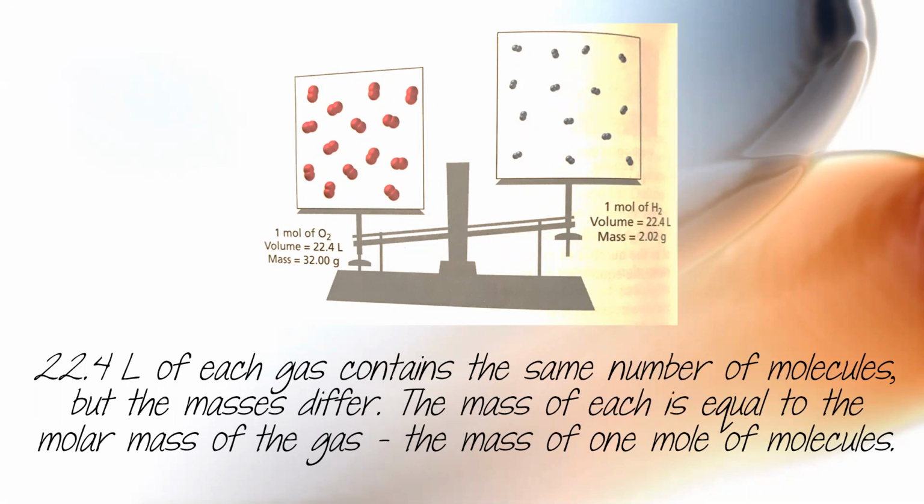However, they still have the same number of molecules present, and the mass is equal to 1 mole. Oxygen is obviously a bigger molecule, mass of 32 grams. The mass of hydrogen is only about 2 grams. Hydrogen obviously has less mass, but it does have the same volume.